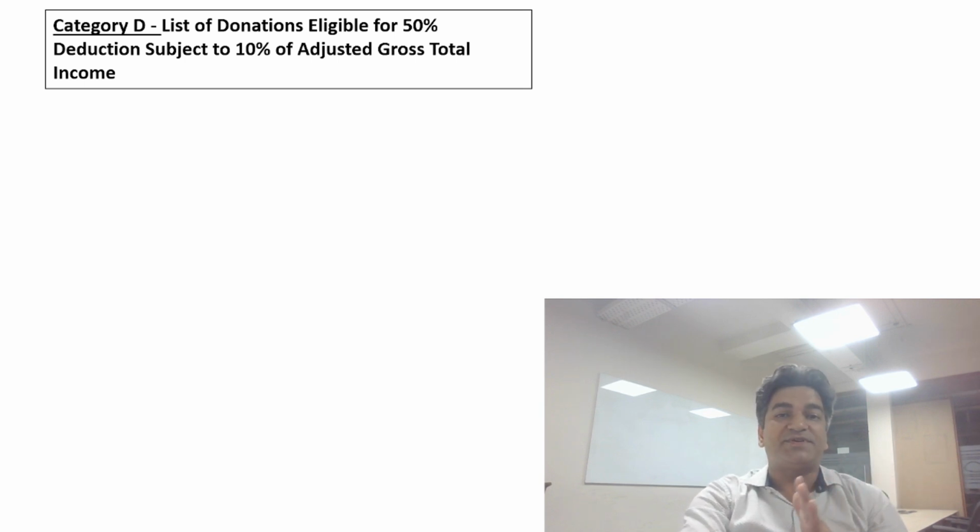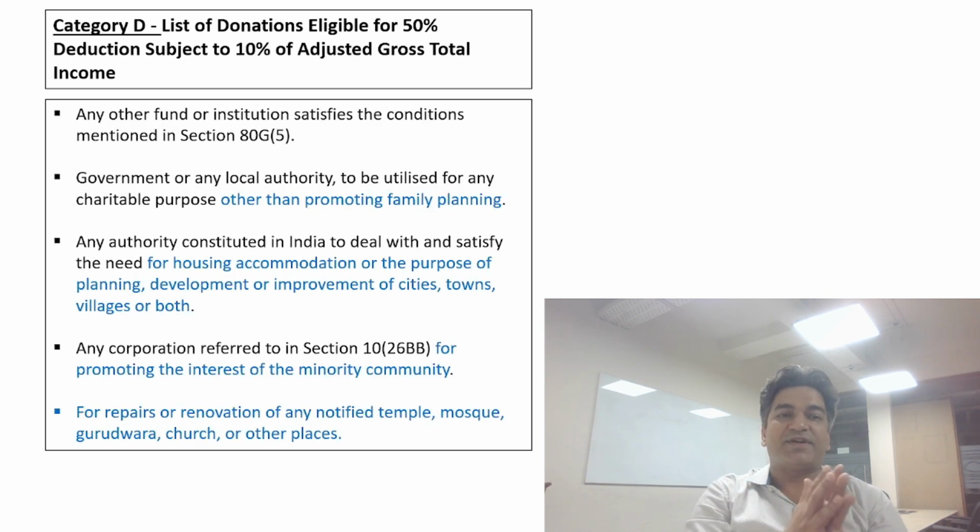Subject to 10% of the adjusted gross total income. So let's now have a look at all these deductions. First, donation being made to any fund or institution that satisfies the condition mentioned under section 80G subsection 5.